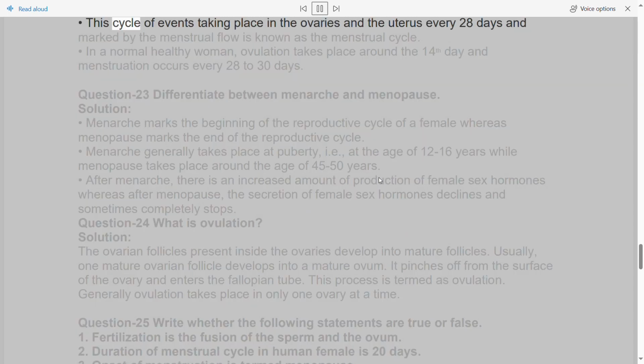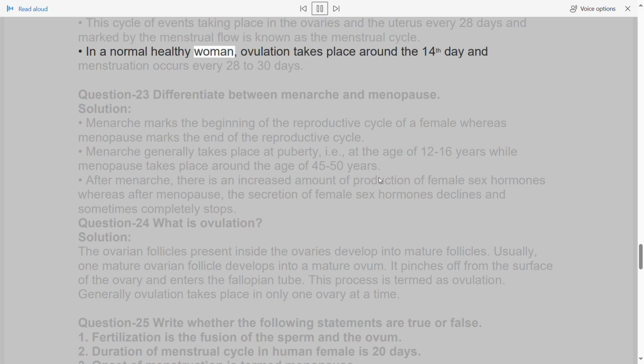This cycle of events taking place in the ovaries and the uterus every 28 days and marked by the menstrual flow is known as the menstrual cycle. In a normal healthy woman, ovulation takes place around the 14th day and menstruation occurs every 28 to 30 days.